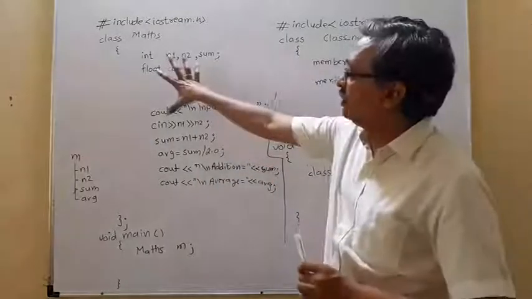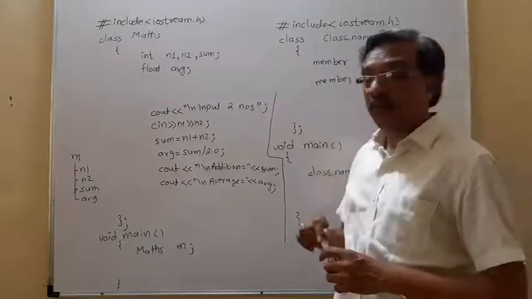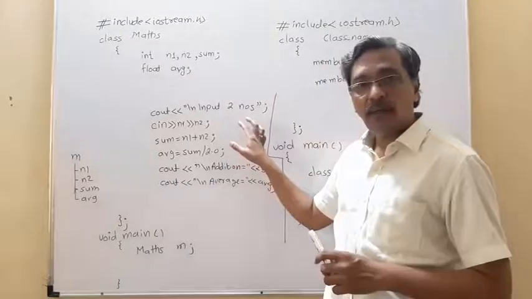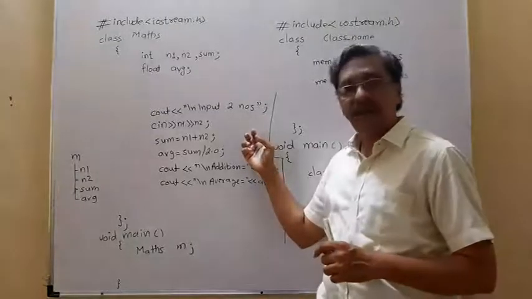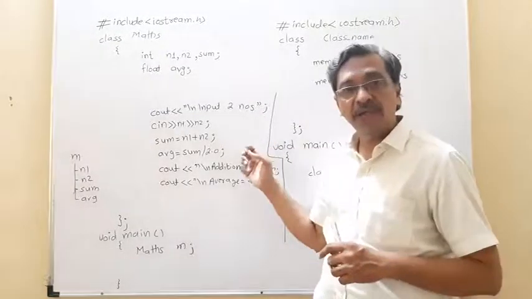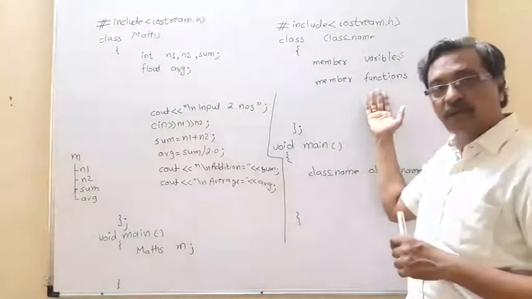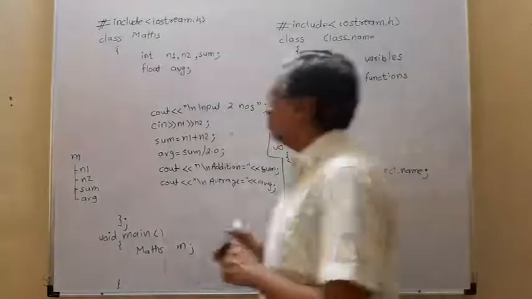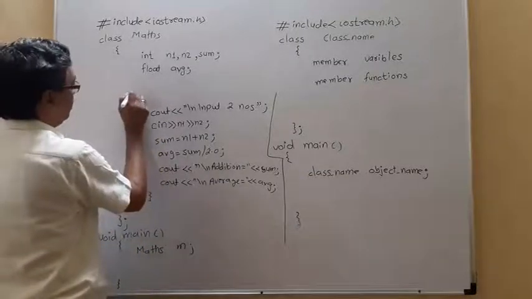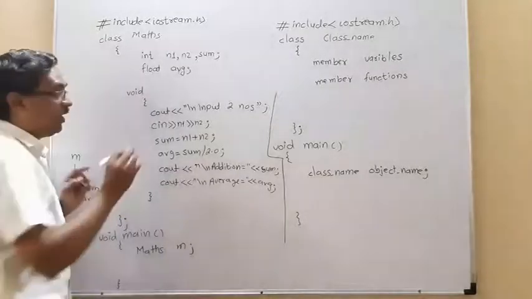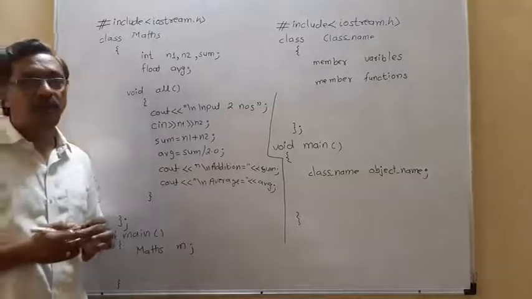Now if you focus on a class, we can declare variables which we call the member variables, but directly writing any statement into this is not possible. Directly writing programming statements into a class is not allowed. It must be part of some member function. So here I am adding this into some member function, which I will declare as void, because I am not returning any value, and then all is nothing but the name of the member function.